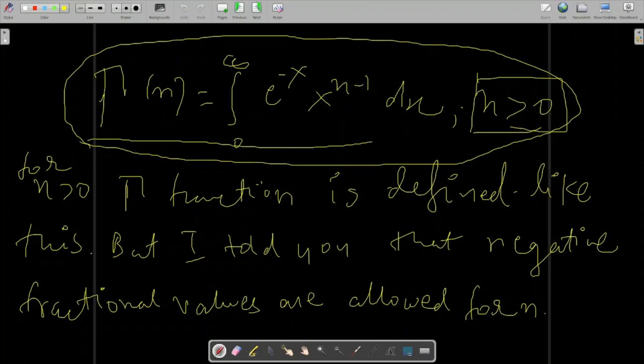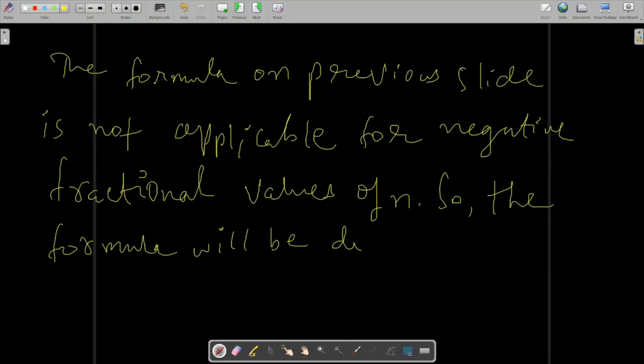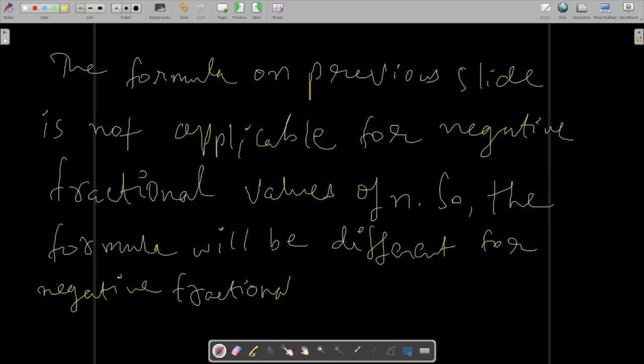It is not applicable for negative fractional values of n, so the formula will be different for negative fractional values of n. Clearly, that formula will not hold.